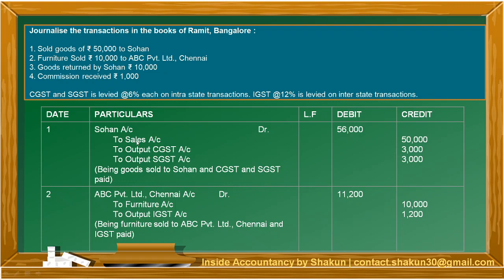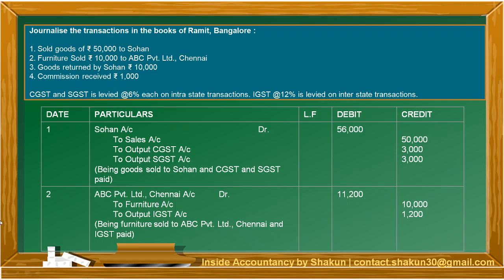Now we know that at the time of sales we collect GST, so output is written, and since the place is not given, we assume it is an intrastate transaction. Therefore CGST, SGST are both credited. Now the sale value was 50,000. On this 6% each is calculated for CGST and SGST, and the total 56,000 is written on the debit side of Sohan's account.